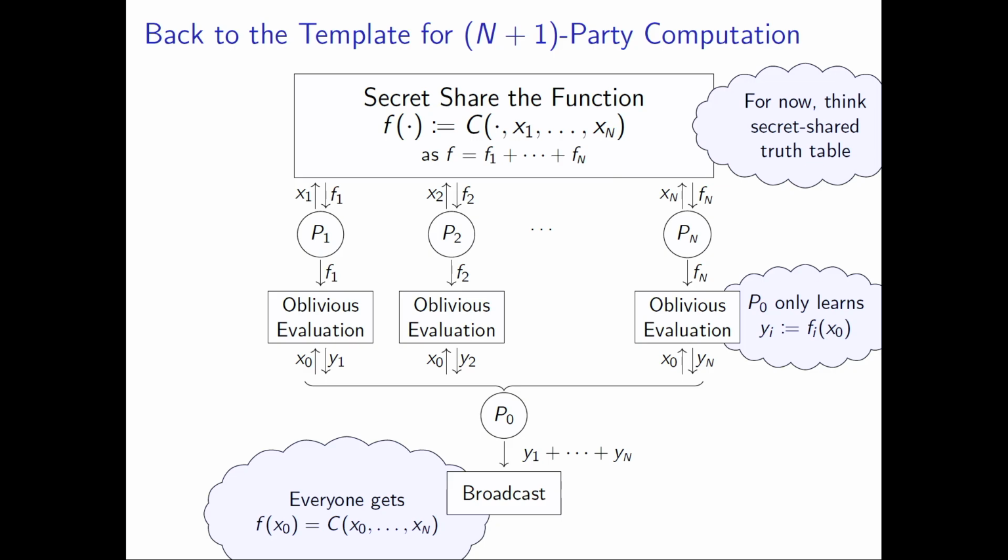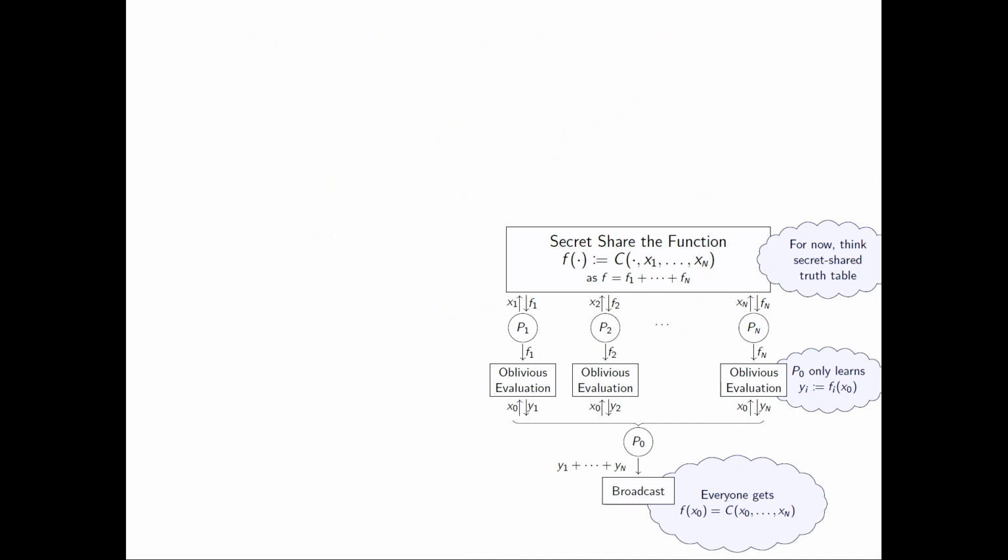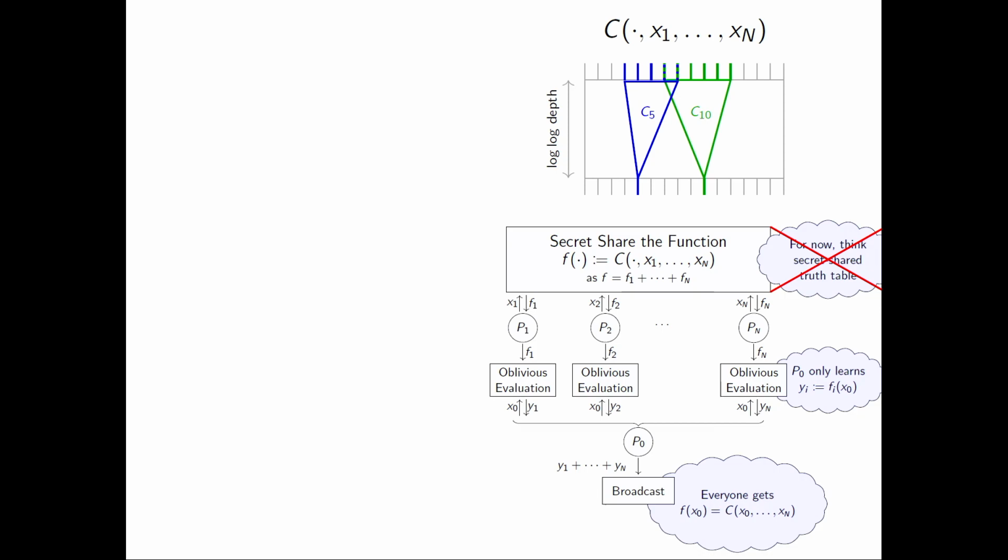Now, just to remind you, this is the original template, and because I need space, I'm going to put it in a corner. So the first assumption is, how do I secret share a function? And the first assumption I want to challenge is, we are no longer thinking of secret shared truth tables. However, the observation we made before is also true in this setting. If you have a low-depth circuit, it can be represented by a bunch of polynomial-sized truth tables. So how I'm going to secret share the function is I'm going to make sure that each party Pi from P1 to Pn is going to hold additive secret shares of these truth tables.